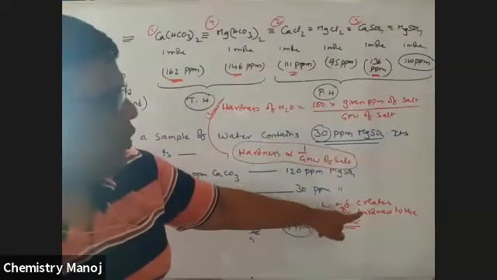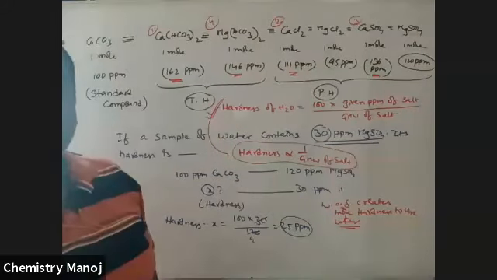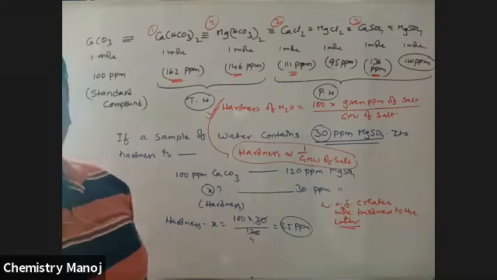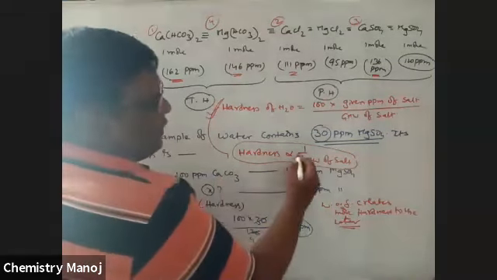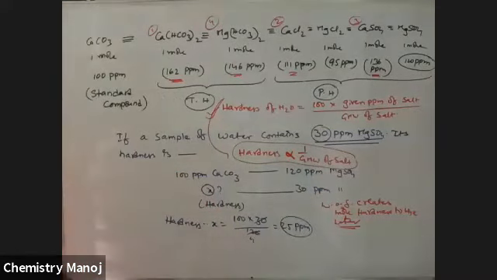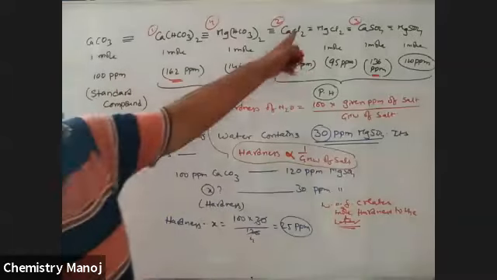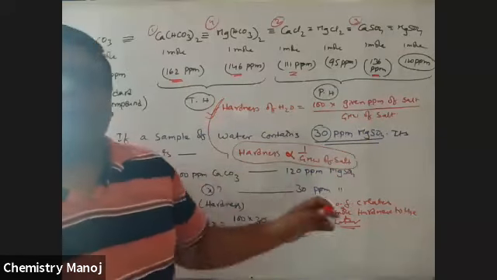So if you want more hardness, you need less molecular weight. So this gives more hardness to the water. Hardness of water is always inversely proportional to gram molecular weight of salt. Among those 4 values, this gives more hardness, and this gives least hardness to the water.